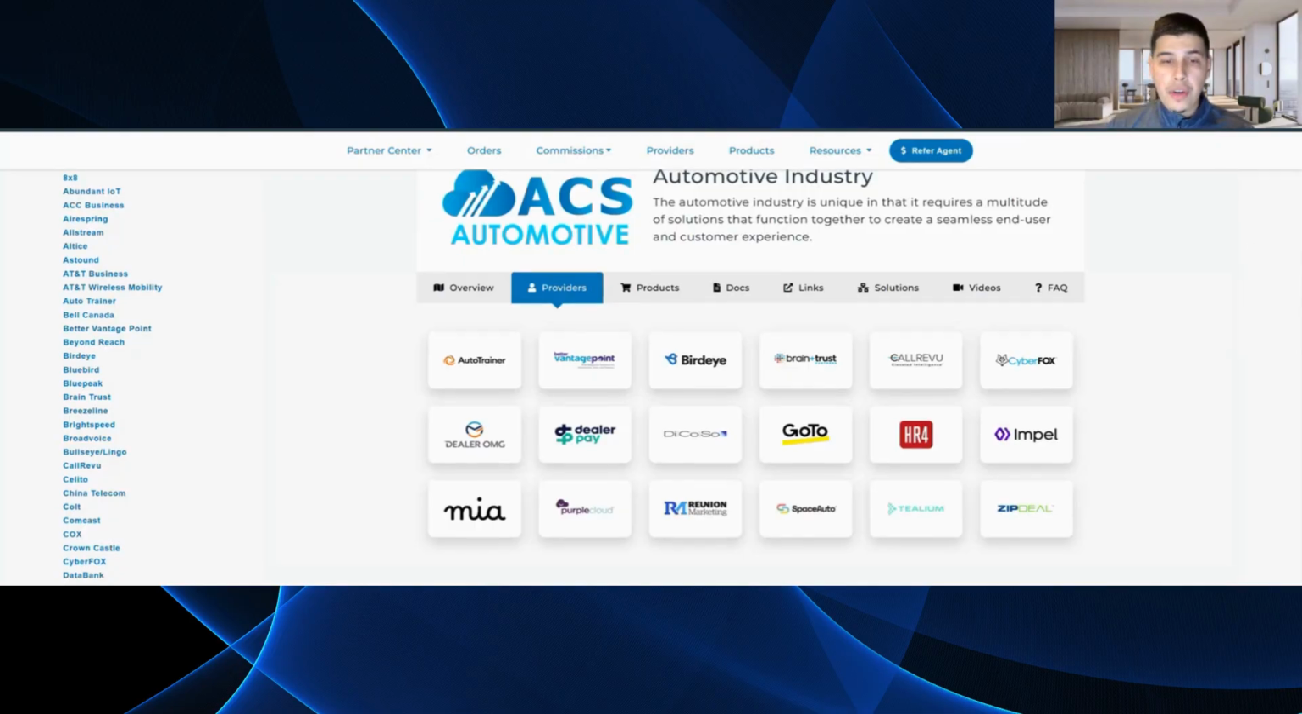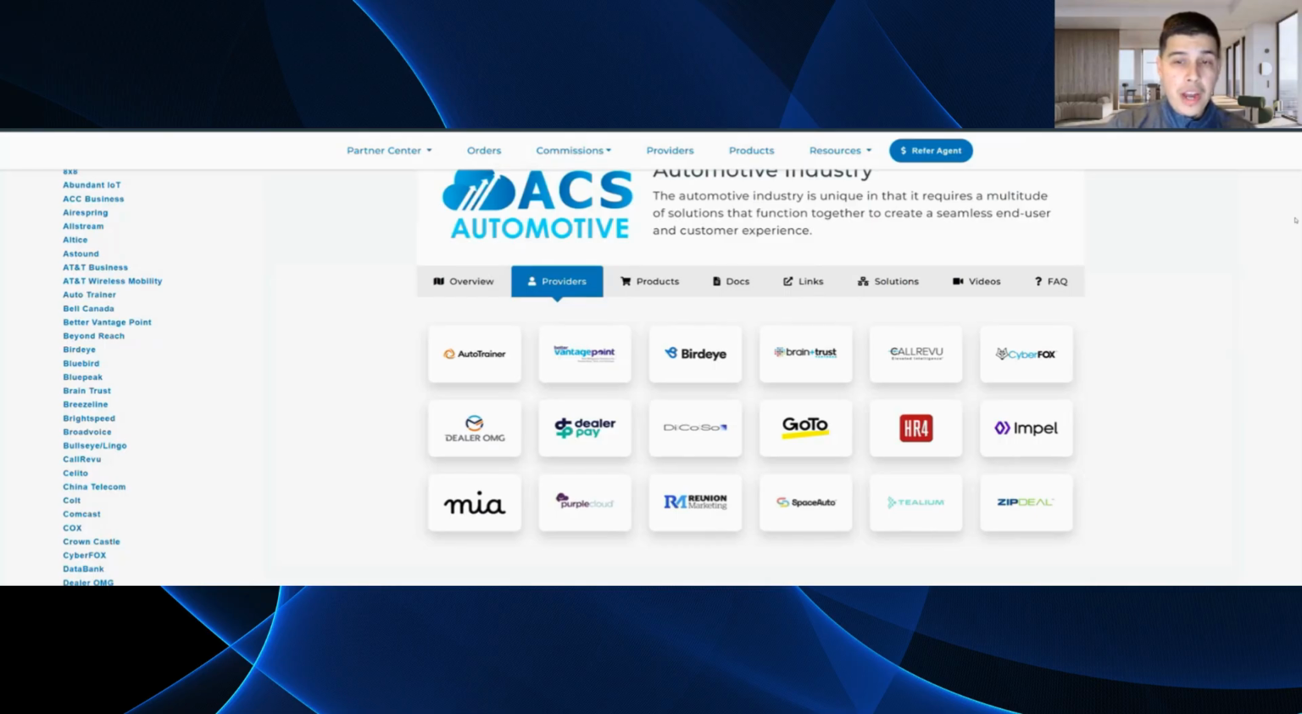So for the automotive industry, for example, these are unique providers, and many of these are exclusive to ACS. I'll just say that out loud. These are providers you won't find with other TSDs. And for many of these, ACS was the first to onboard with these providers before some of these other TSDs caught wind of that. But yeah, these are all different solution providers that cater to the automotive industry.